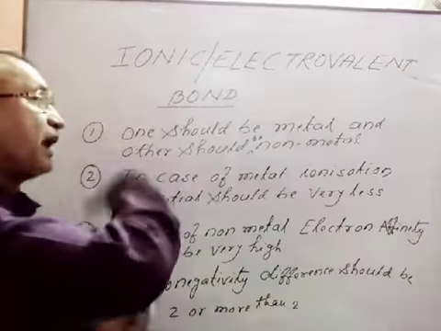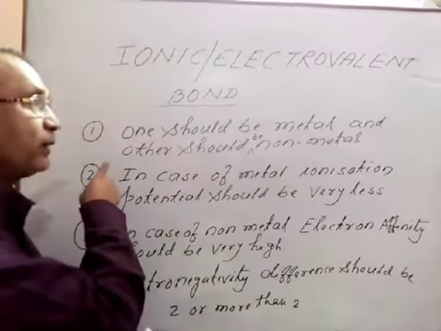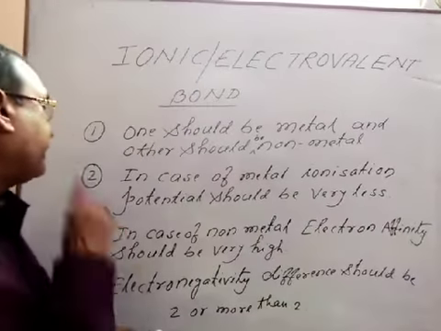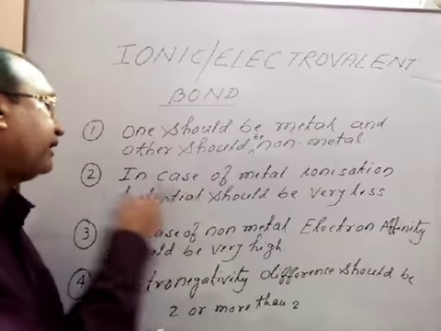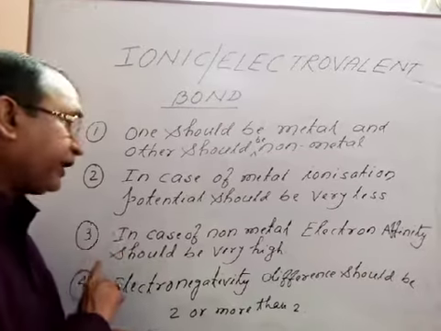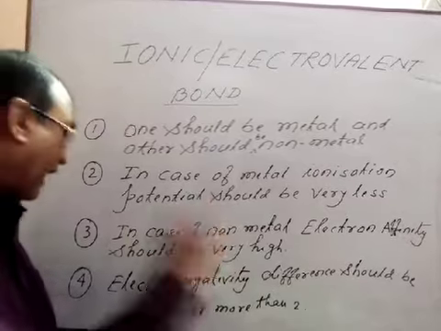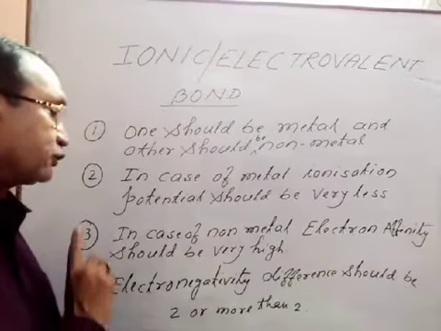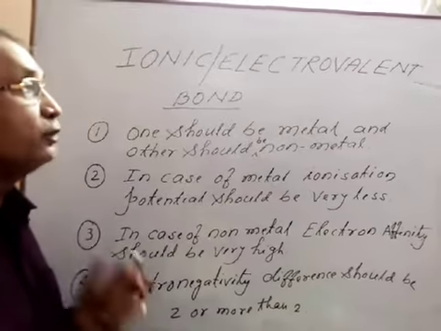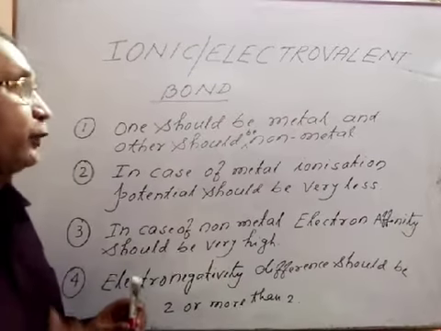So these are the primary requirements for the formation of ionic bond. Point number 1, one should be metal and the other should be non-metal. Point number 2, in case of metal, ionization potential should be very less. Point number 3, in case of non-metal, electron affinity should be very high. And the fourth as well as the last point, electronegativity difference should be 2 or more than 2. These are the primary requirements.